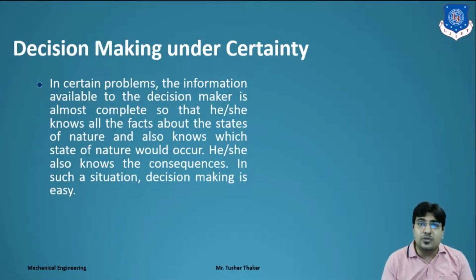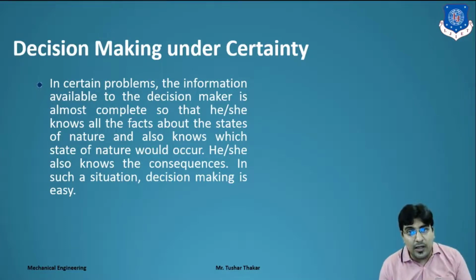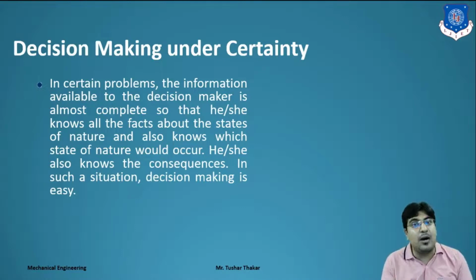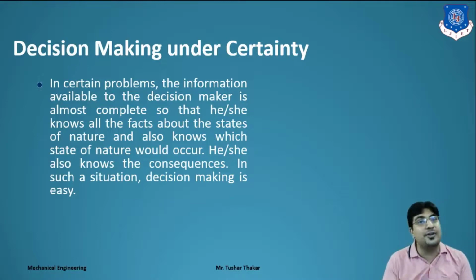If you want to make an FD in which you want interest monthly, then after completion of the month the bank will credit that amount of interest into your account. That is certainty: all states of nature, all resources, all courses of action you know.